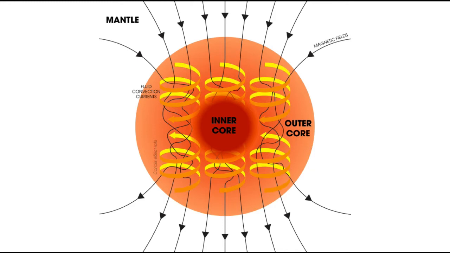So question number 1. Why are these currents self-sustaining? As I said, the outer core is around 4400 degrees Celsius. The inner core is around 5500 degrees Celsius approximately.